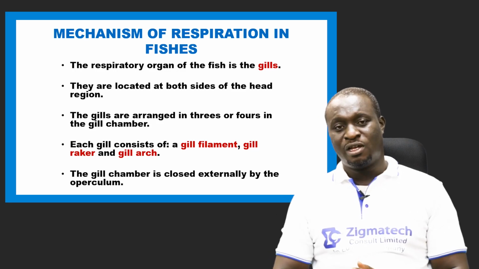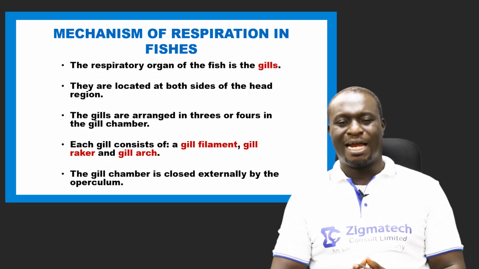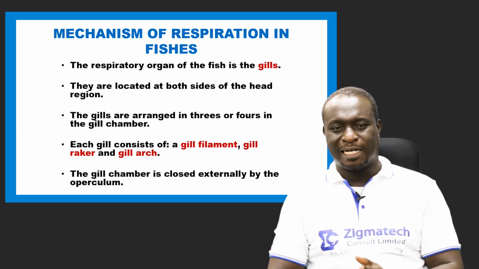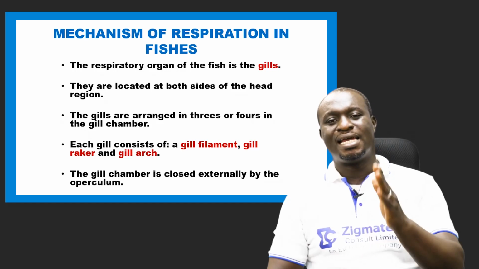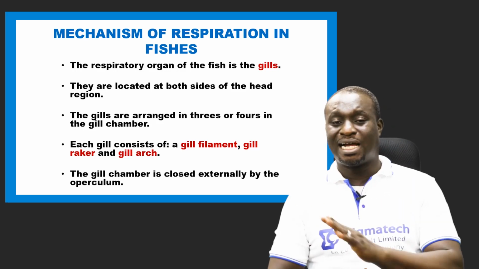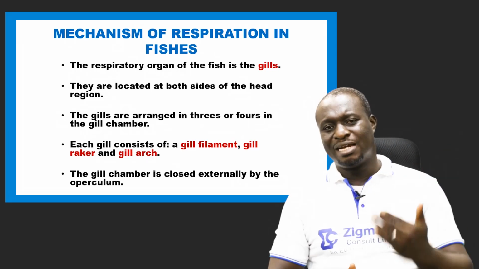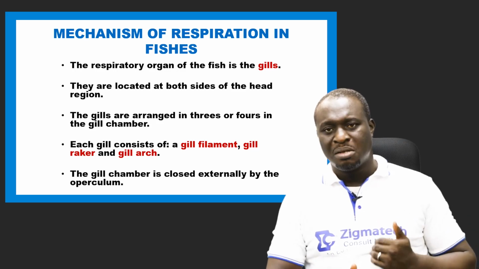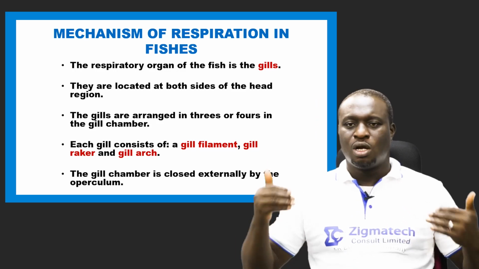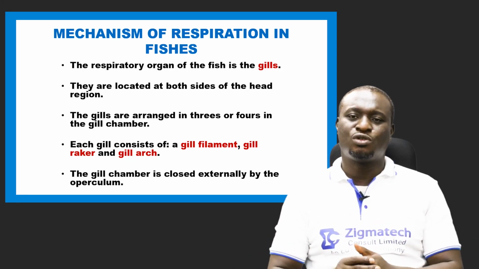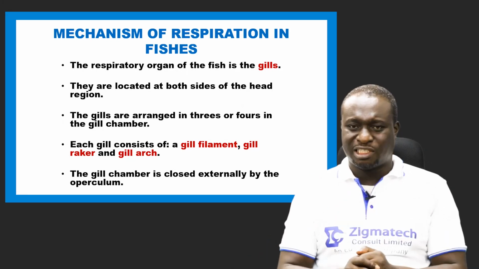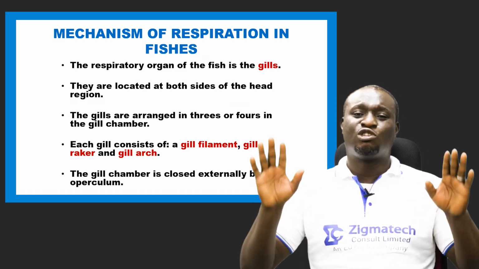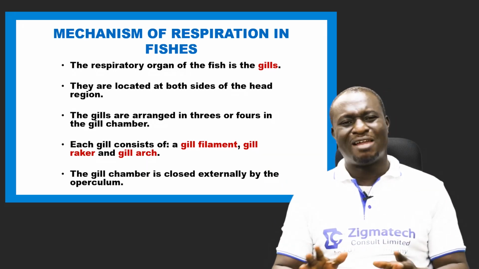Now, the fish belongs to the kingdom Animalia, and it also belongs to the phylum called Chordata. All Chordata are vertebrates. What are vertebrates? Animals with backbones, or you can say animals that have bones within them, not without, but within them. So we have those animals referred to as vertebrates. Chordata are divided into 5 major classes.